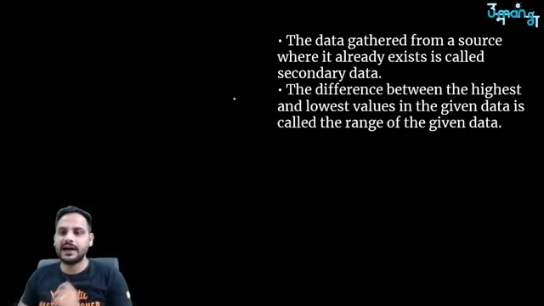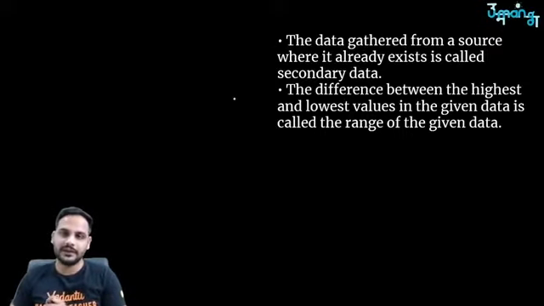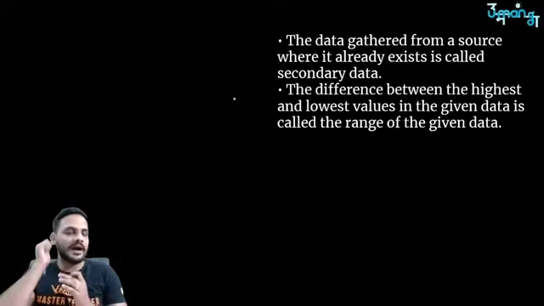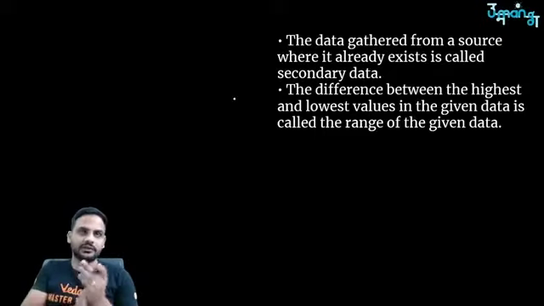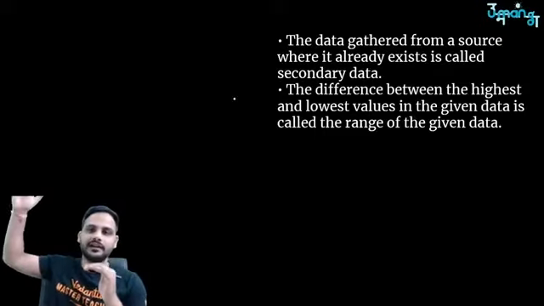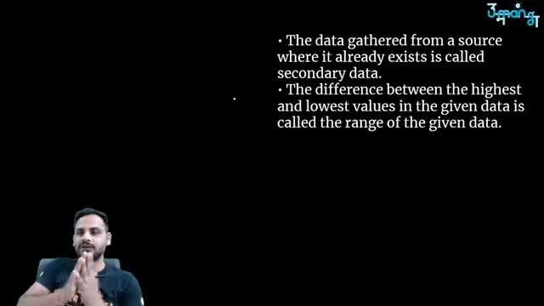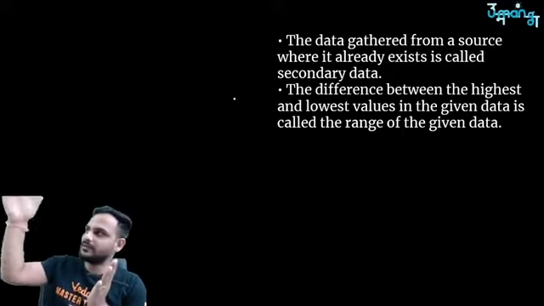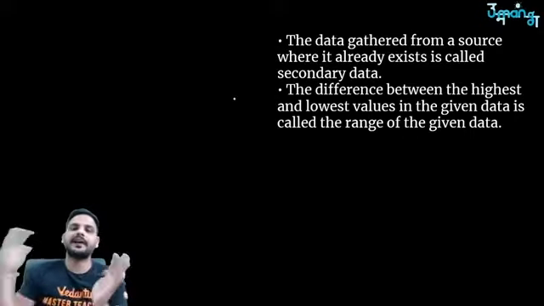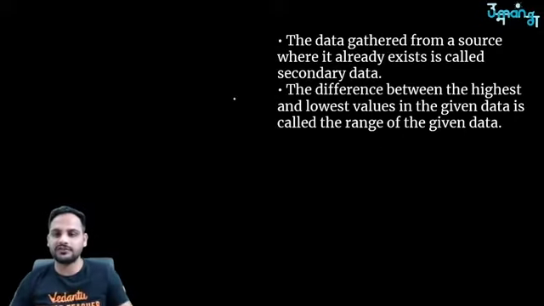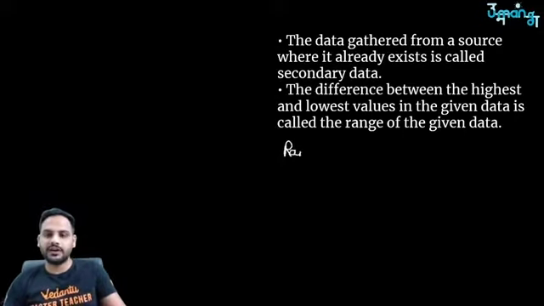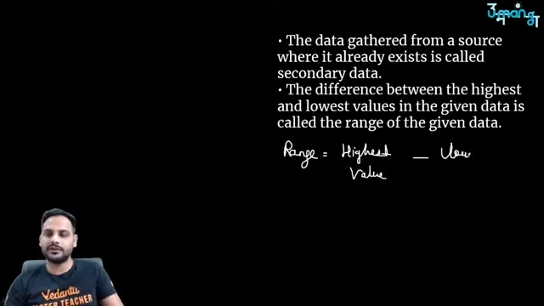The difference between the highest and lowest value in the given data is called the range of the data. That means, for example, if we talk about the marks of any student, the highest marks in the class is 100, the lowest marks is 25. So the range of this data will be 100 minus 25, that is 75. That is called the range of the data. So range of any data means highest value or highest frequency minus lowest value or lowest frequency.